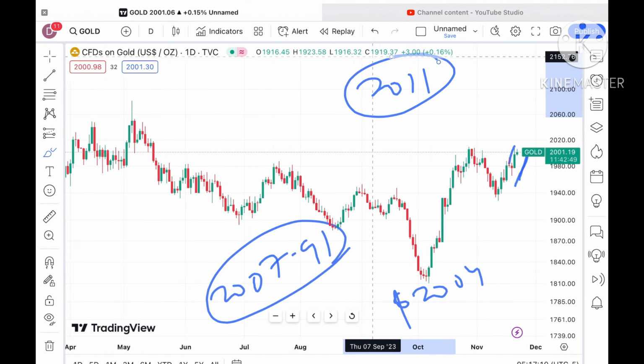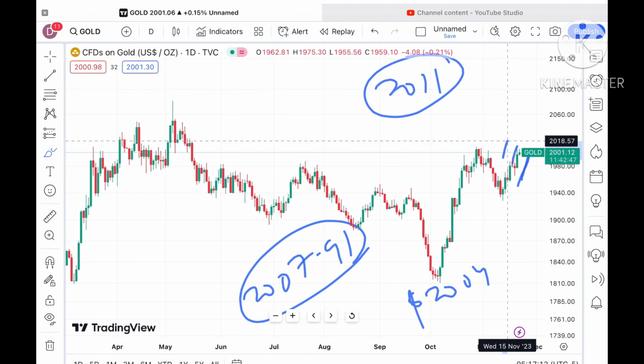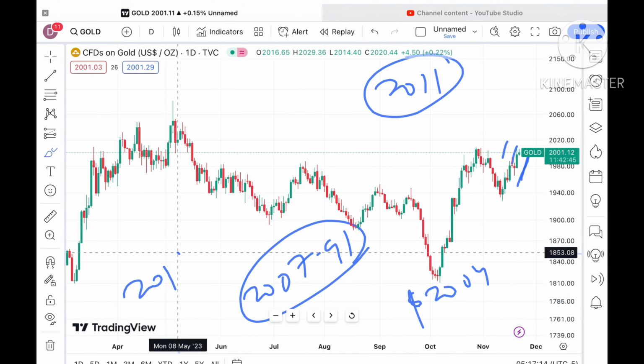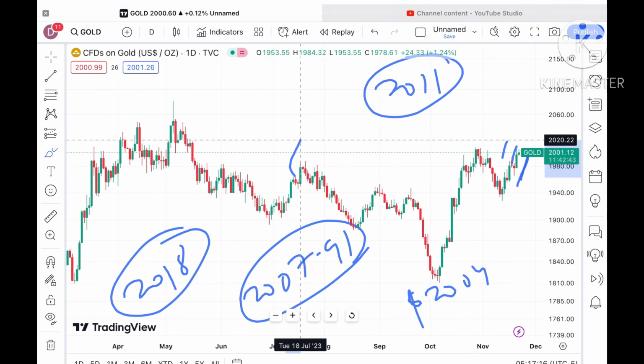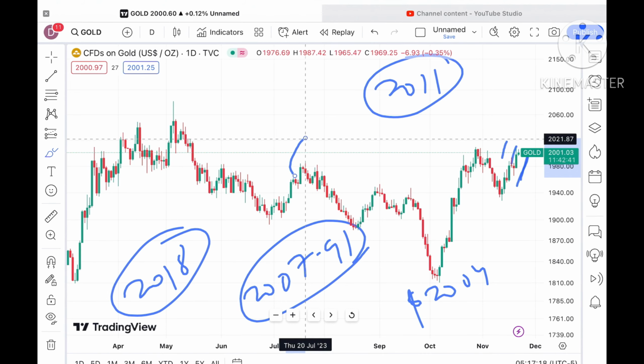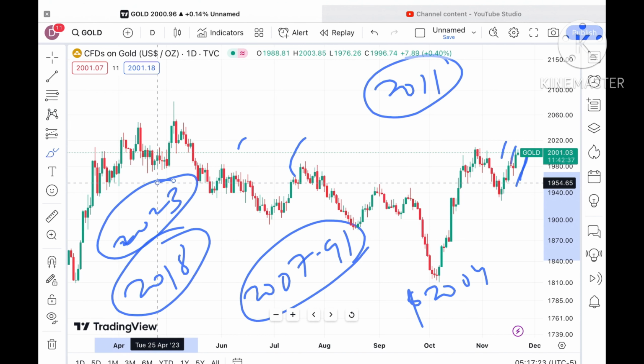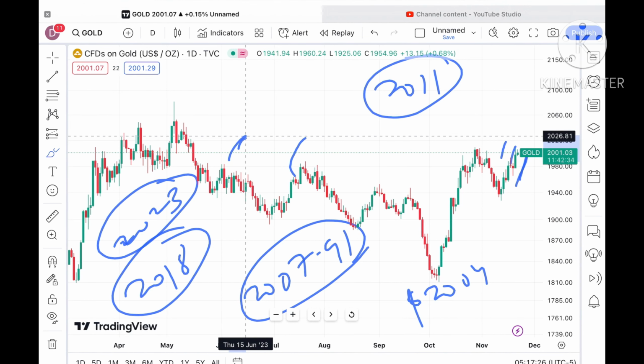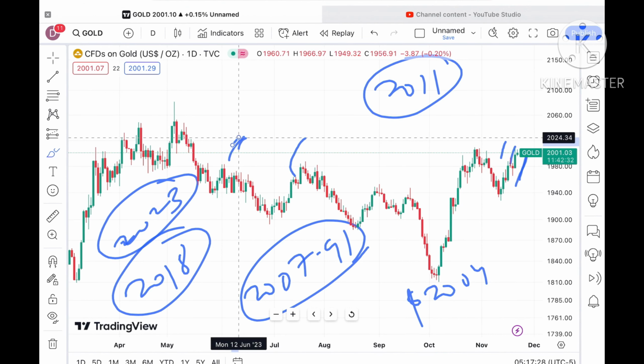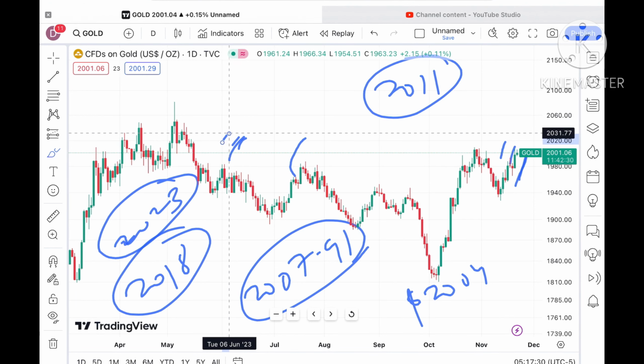$2011. Once it starts going above $2011, chances of going towards 2018 will be there, and if the price keeps sustaining above that level, a further upside we can see towards a level of around $2023. This $2023 is already being tested, so chances of going further high we can see, and then a probability of going towards $2031, and from there a further upside.